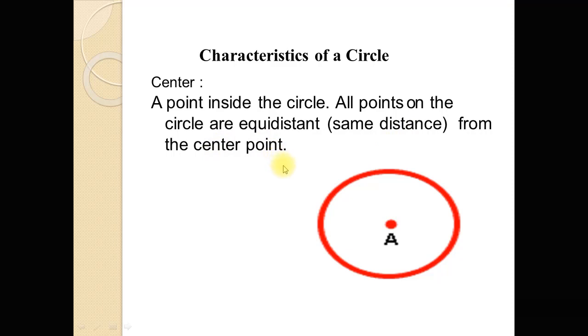So dear students, this is a circle. The circle is a set of points, and this is the fixed point. This fixed point is called the center of the circle. So each point which lies on the circle is equidistant from this fixed point. The distance of each point of the circle to this fixed point is equal. So this fixed point is called a center.